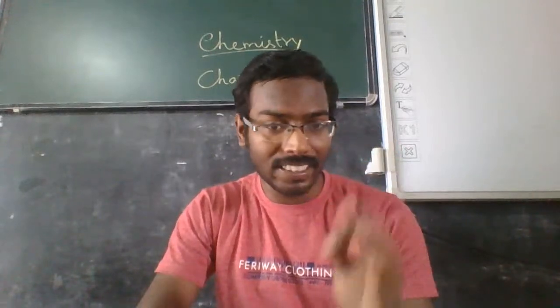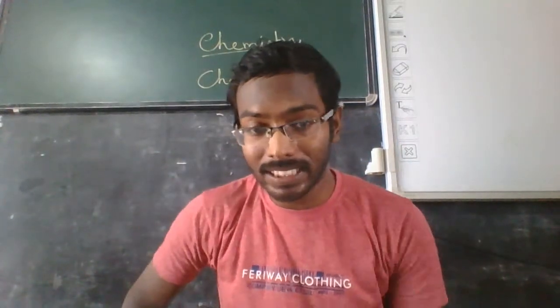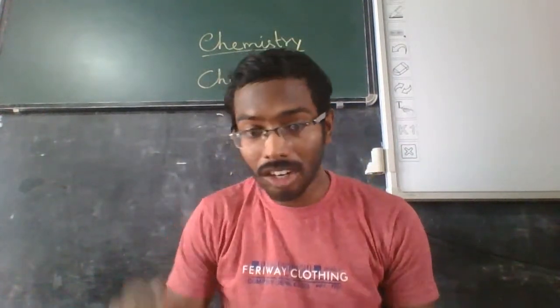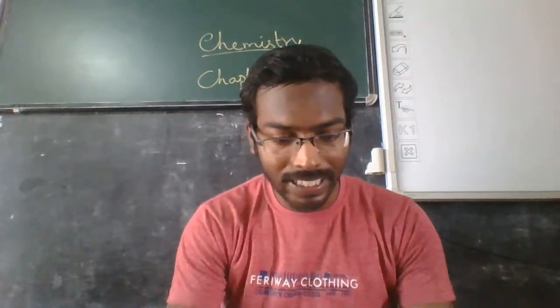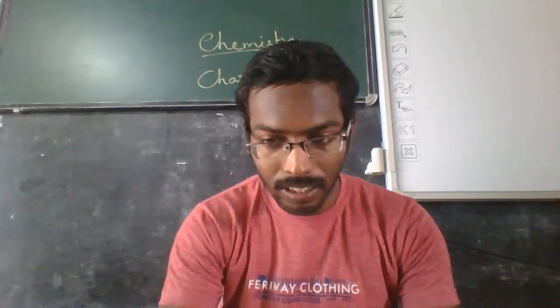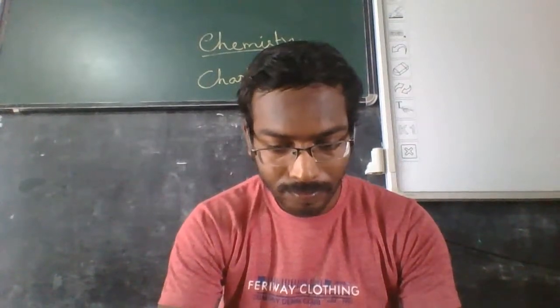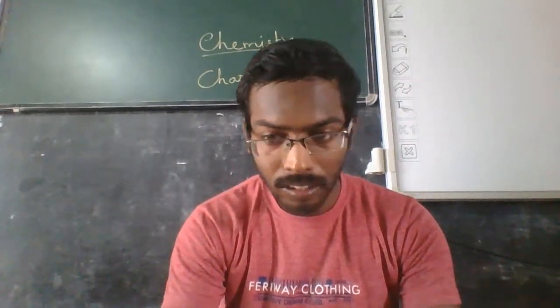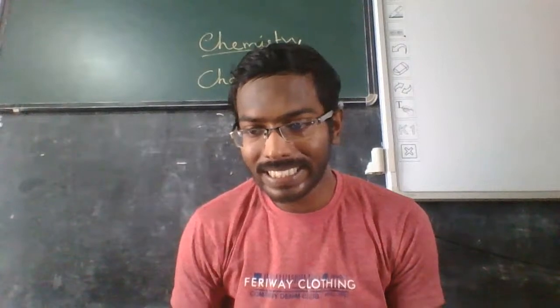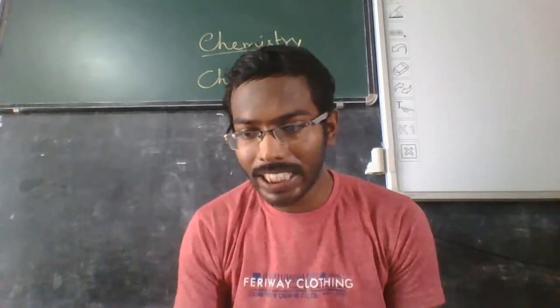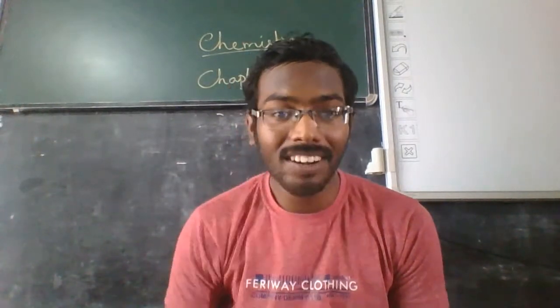Sometimes in chemistry or in science you may have a question like that. They will express it like this: C-O-N-C dot HCl. That means concentrated HCl.